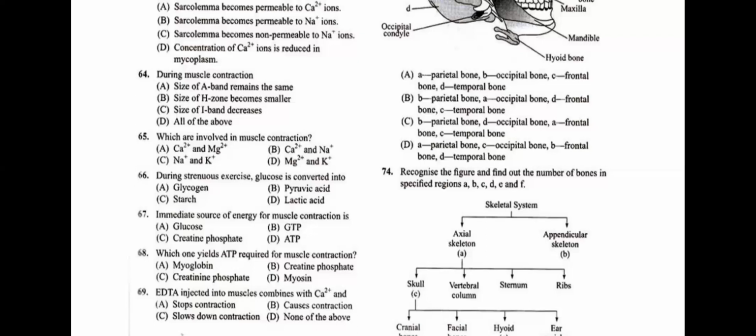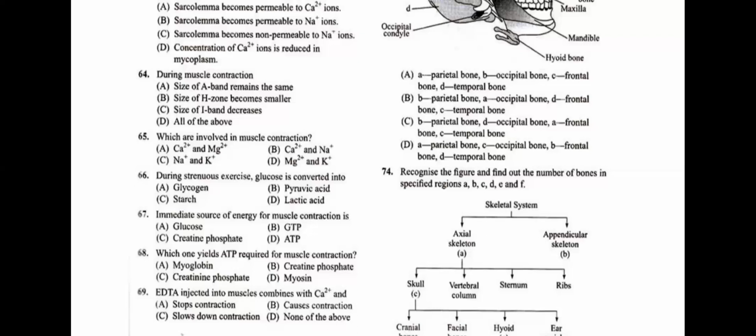Now, question number 68, which one yields ATP required for muscle contraction? The excess of ATP is stored in a high energy kind of compound, that is immediately, this will make the immediate ATP available to the muscles. Which among the following options in question number 67? A is glucose. Glucose needs to be completely metabolized, then ATP is going to be produced. So it is not an immediate source of energy or ATP.